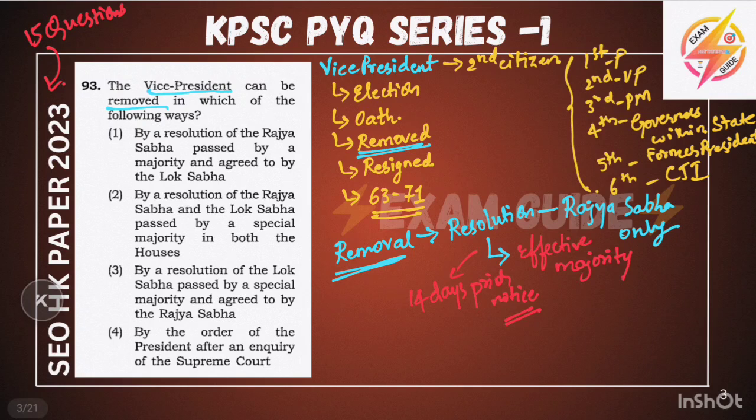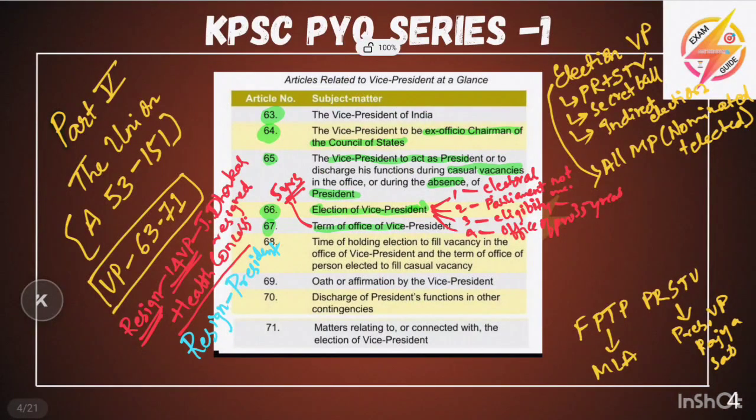I hope you find the answer for this question, but we will continue to learn the other articles also. Article 68 says about the time of holding election to fill a vacancy of the Vice President. It is within 60 days. And Article 69 says about the oath and affirmation by the Vice President. Oath is given by the President. You must remember, the oath is given by the President and the resignation letter is given to the President. And the Vice President can act as the President in casual vacancies or absence of the President.